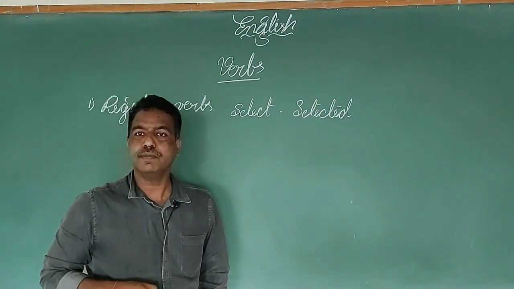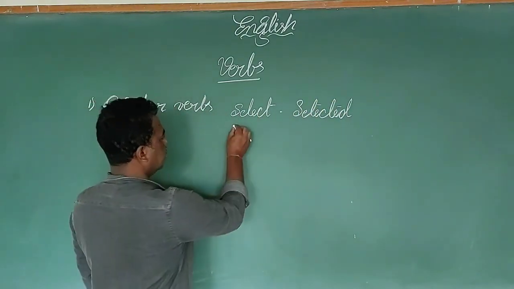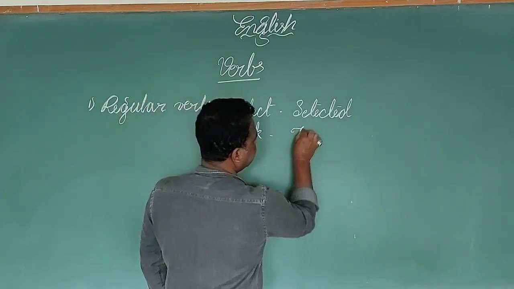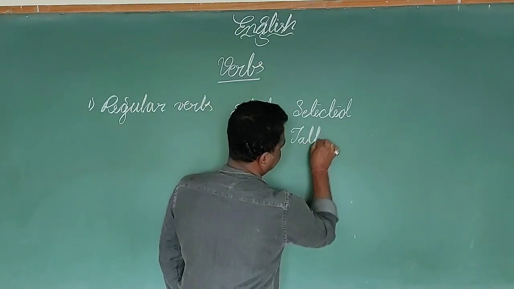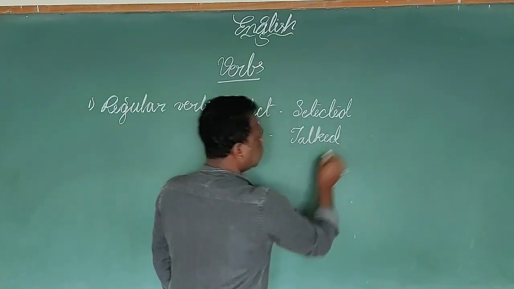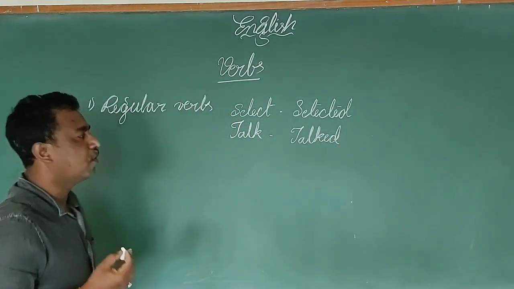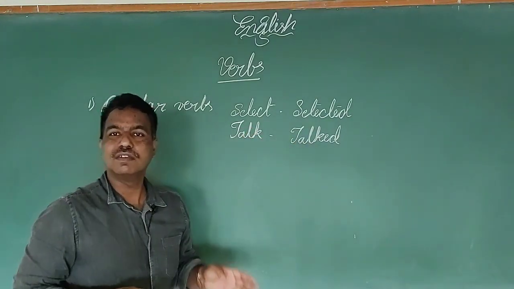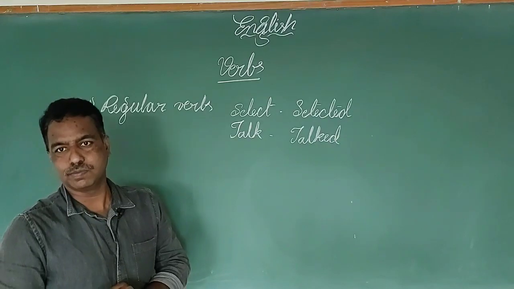And at the same time, talk can be converted as talked. So where people follow these kinds of conjugation, they are called regular verbs.